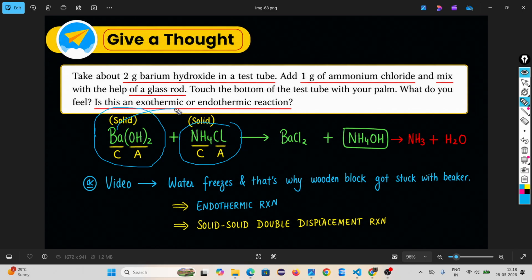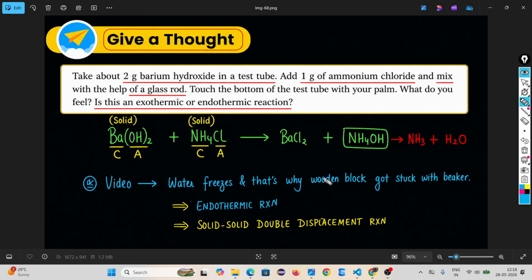Ba reacts with chlorine to form barium chloride, and this NH4 reacts with hydroxide to form ammonium hydroxide. So it is an exothermic reaction. Okay, remember, if you do the reaction in your school, you will understand it is an endothermic reaction.